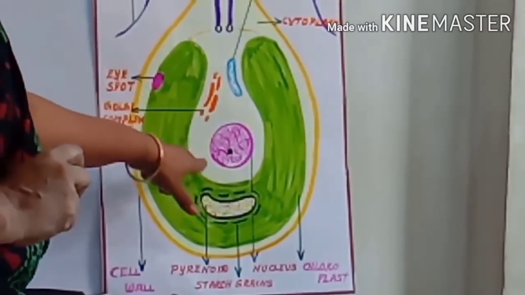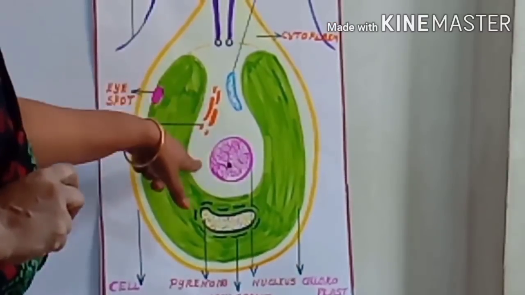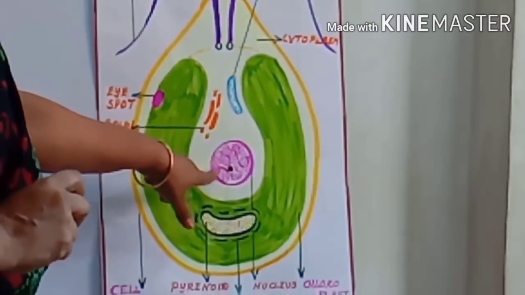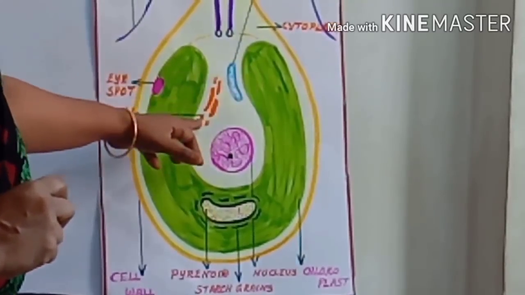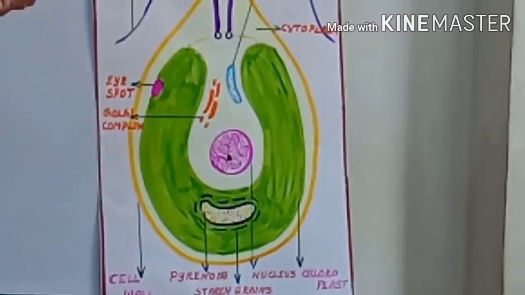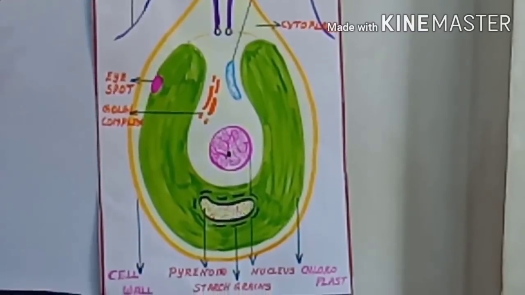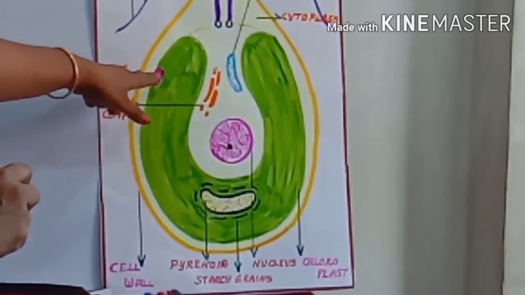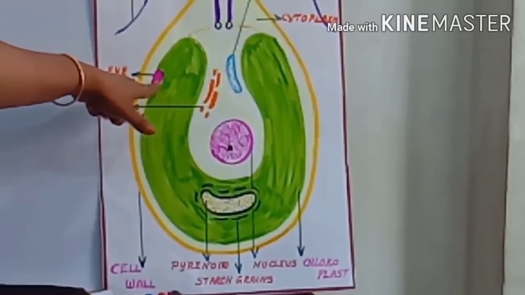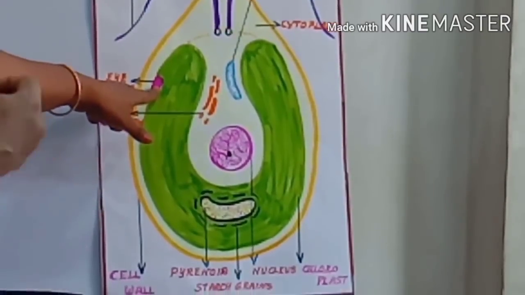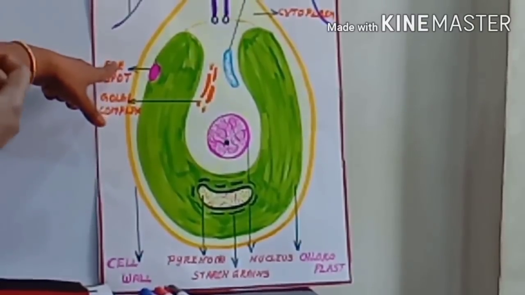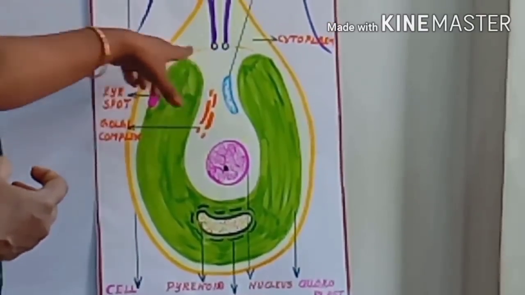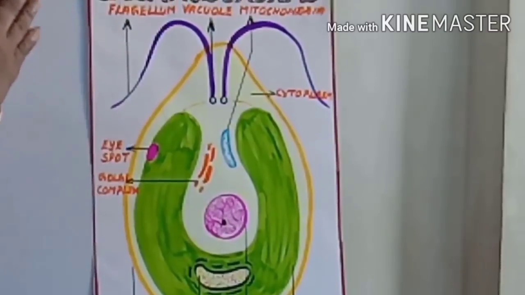Okay, see the inner portion of the cup shape, the U shape. Inner to that shape, the small nucleus is present, and even mitochondria, Golgi complex, and some other cell organelles are also present because it is advanced. And see, we have sense organs, nose, tongue, and all. So instead of that, Chlamydomonas has one eye spot like our sense organ, and at the top the anterior portion is somehow sharp.